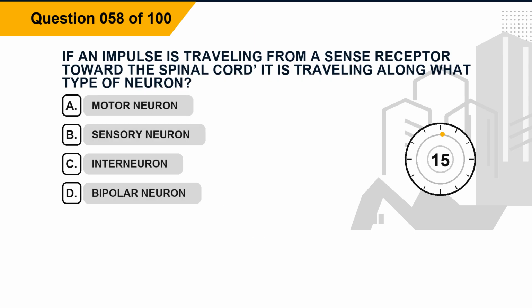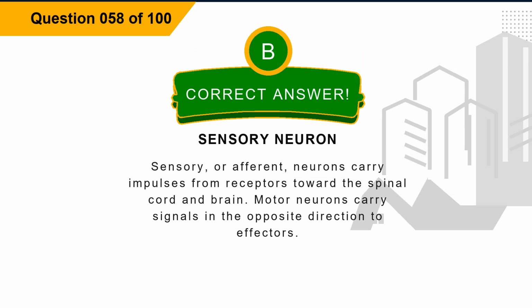Question 58. If an impulse is traveling from a sense receptor toward the spinal cord, it is traveling along what type of neuron? Option A, motor neuron. Option B, sensory neuron. Option C, interneuron. Option D, bipolar neuron. The correct answer is option B, sensory neuron. Explanation. Sensory, or afferent, neurons carry impulses from receptors toward the spinal cord and brain. Motor neurons carry signals in the opposite direction to effectors.